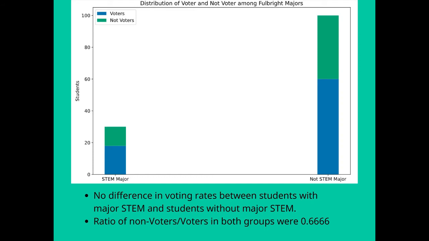Next is whether studying in the STEM field or not had any effect on voting. And we were met with quite a surprising finding that the ratio of non-voters to voters in both groups was exactly the same, 0.666, so there was no difference there.